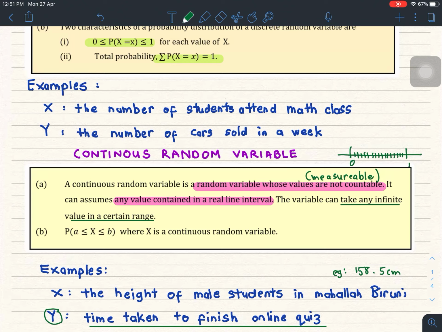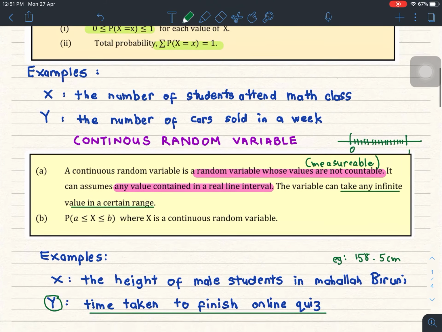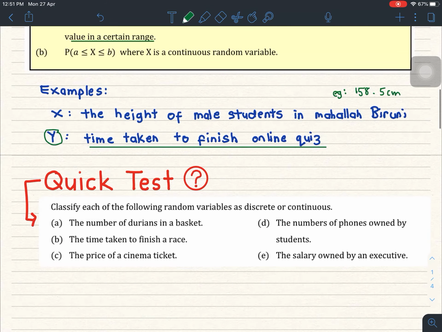Alright, I hope that you understand. Now let's have a quick test. Classify the following random variables, whether each is discrete or continuous. Pause a bit, ask yourself and try to answer. Okay. For part A, the number of durians in a basket. So, what do you think? Is it discrete or continuous?